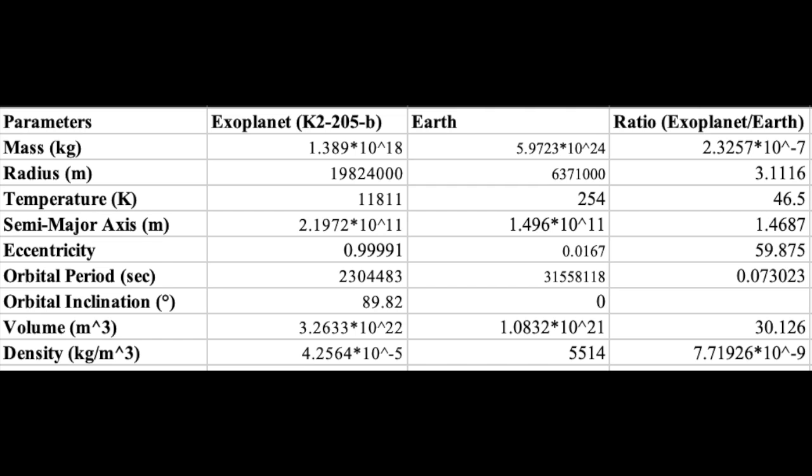In conclusion, if we compare the most important parameters, such as temperature and density, we can see that our planet K2-205b is not habitable. As we can see, the temperature on our planet is 11,811 degrees Kelvin on average, which is clearly not habitable, and the density is less than 1 kilogram per meter cubed, which gives us a gaseous planet, which makes it non-habitable.